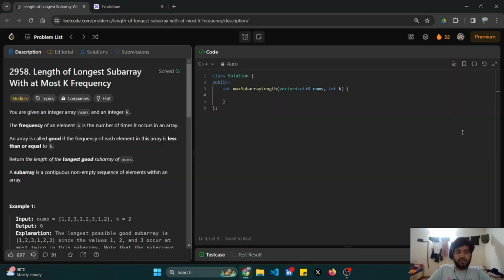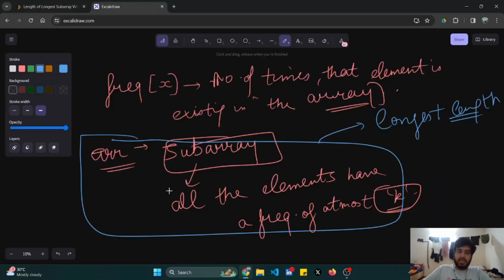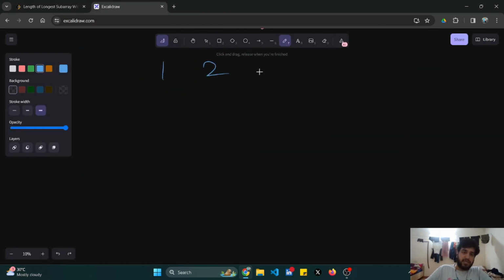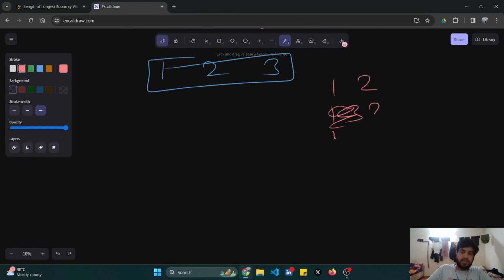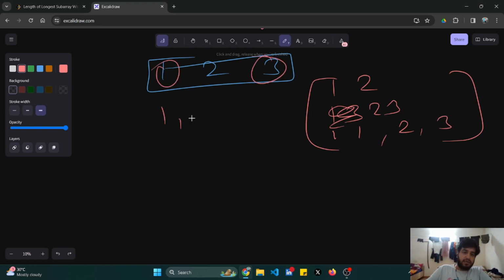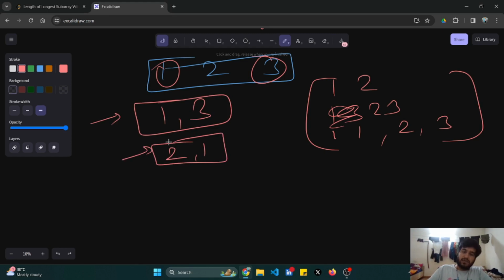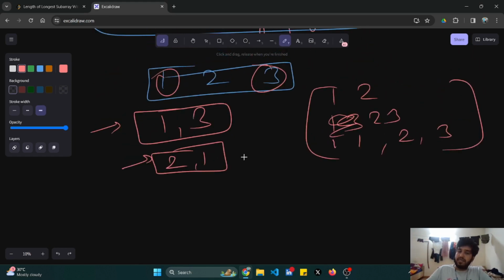A subarray is a continuous non-empty sequence of elements within an array, that we know. For example, if you are given 1 2 3, the possible subarrays are 1 2, 2 3, 1, 2, and 3. What is not a subarray is 1 and 3. Also 2 and 1 is not a subarray. These are subsequences, where you just remove some elements.